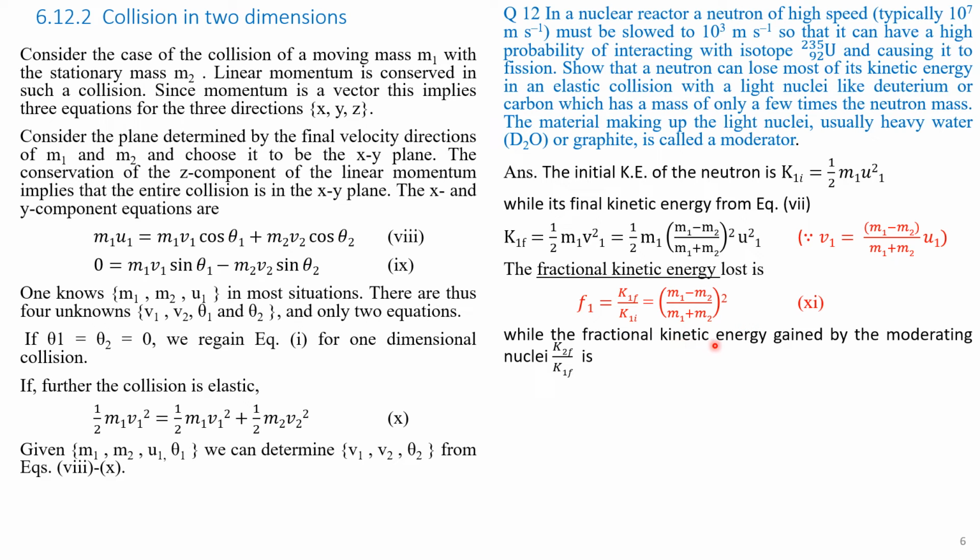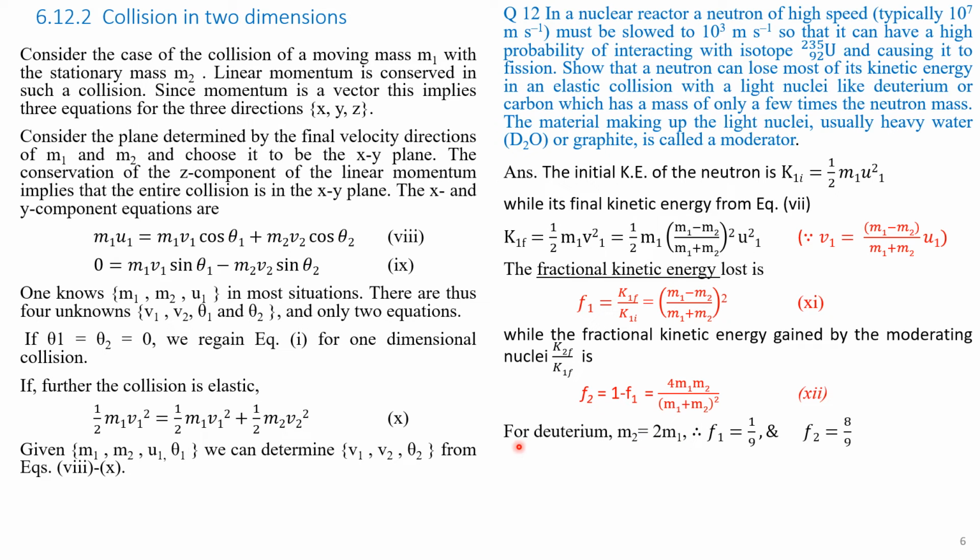While the fractional kinetic energy gained by the moderating nuclei, that is the second object, is K2F divided by K1F, that is F2. Fractional kinetic energy F2 equals 1 minus F1. So putting the value of F1 and simplifying, we get 4 M1 M2 divided by (M1 plus M2) whole square. Please write down the details and solve these two equations yourself, that is equations 11 and 12.